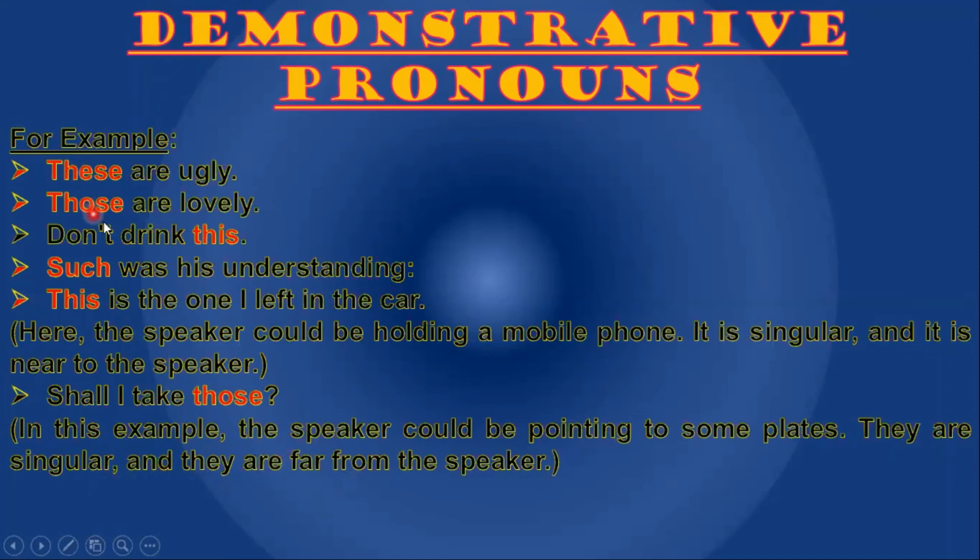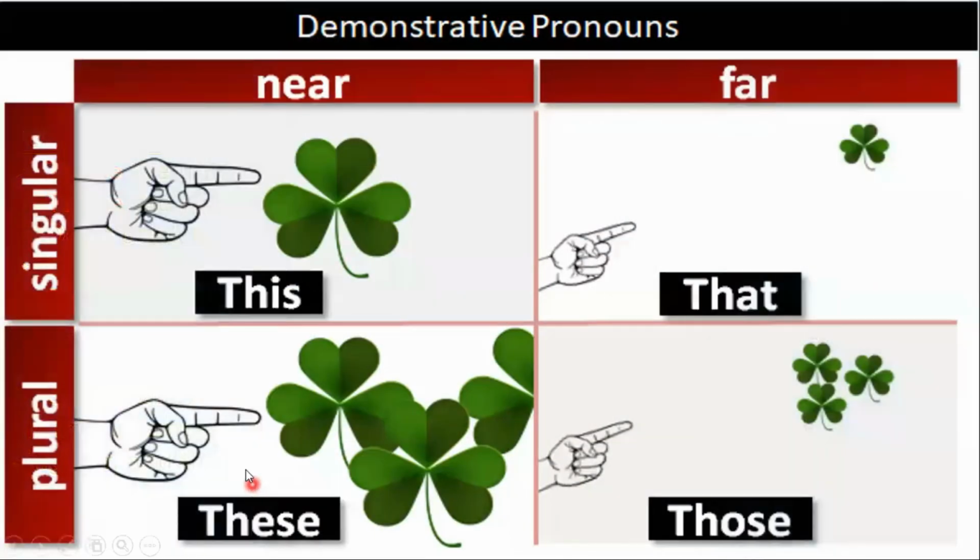Got it? These, those, this, such, all of them are demonstrative pronouns. They are pointing towards some noun. Near and singular: this is a leaf. If it is far, we will use that is a leaf. Plural: these are the leaves. If it is far and plural, we use those are the leaves. Got it?